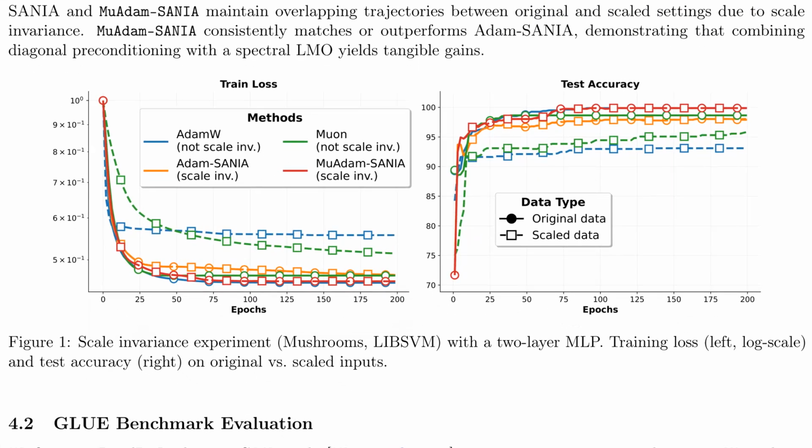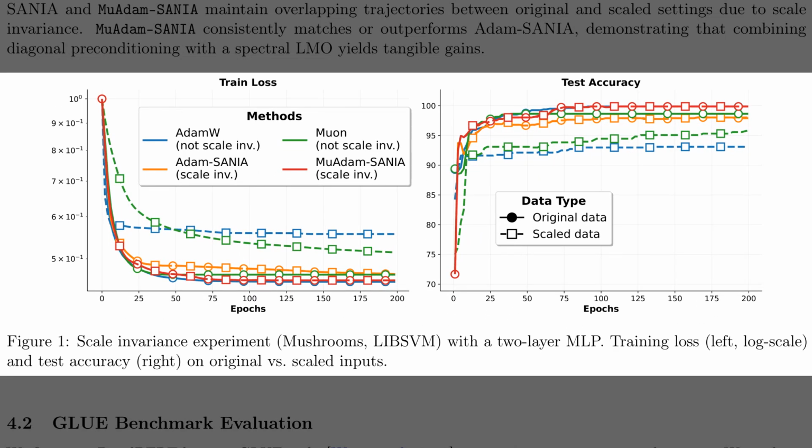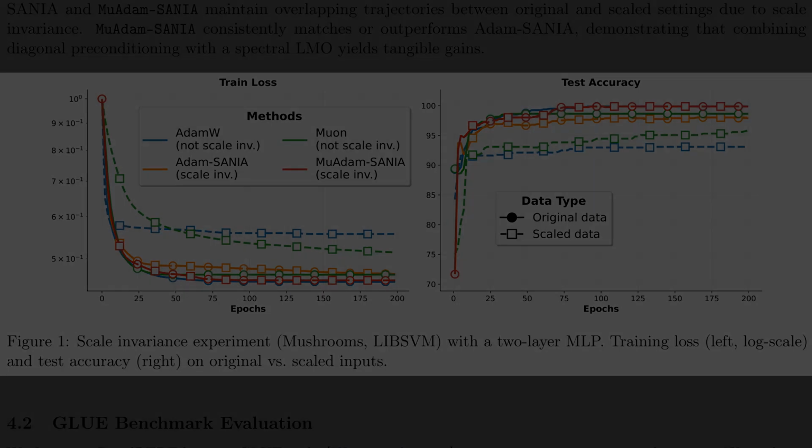Algorithm 1 detailed the hybrid update, and Figure 1 presents the scale invariance test on mushrooms. The left panel shows training loss on a log scale, where AdamW and Muon drift upward on scaled inputs, while Adam-SANIA and MuAdam-SANIA trace overlapping curves. The right panel reports test accuracy, which stays high and aligned for the scale invariant methods but drops for the non-invariant ones. The spectral plus diagonal hybrid matches or edges the diagonal baseline.